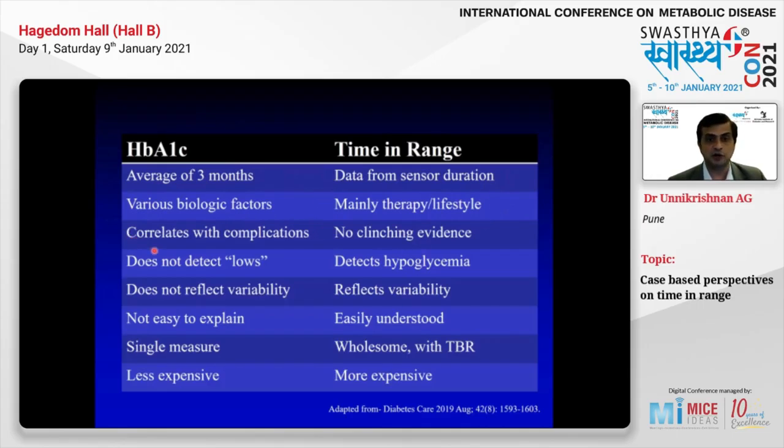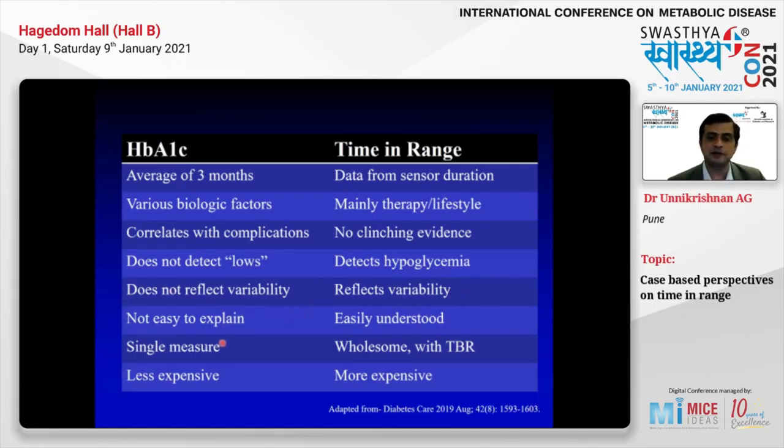HbA1c is correlated with complications, while for time in range, there are some studies to correlate it with complications. These studies are not very robust. HbA1c does not detect hypoglycemia. Time in range reflects hypoglycemia. HbA1c does not reflect variability. Time in range, by showing you the time below range and time above range, reflects variability.